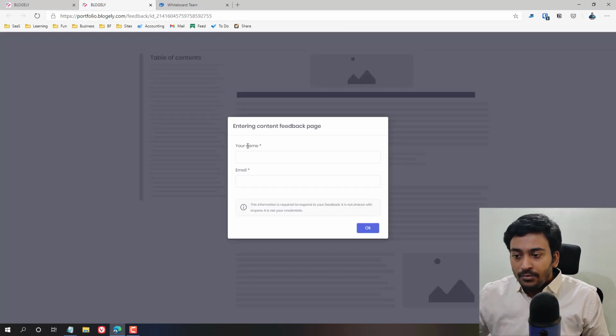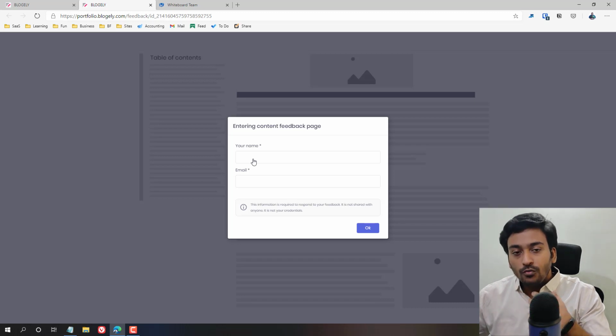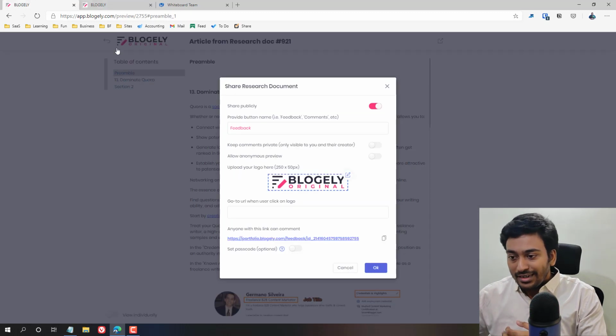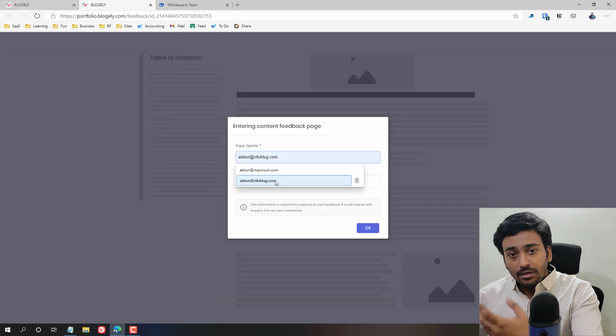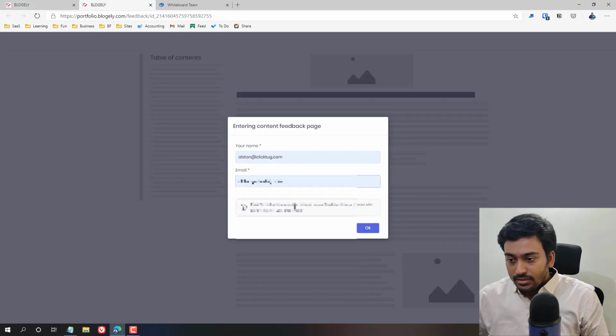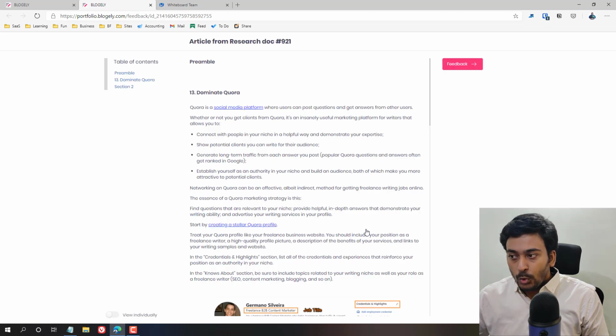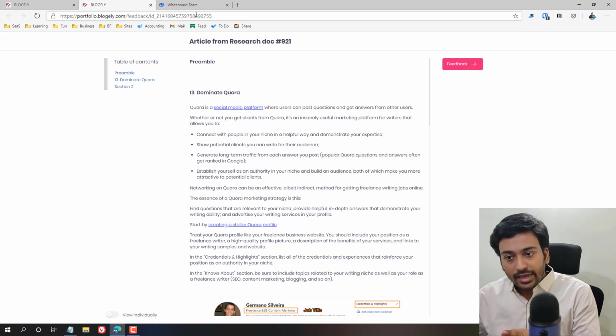All you need to do is come here. Before viewing the content, anyone who's viewing the content, we can also collect anonymously, but if you prefer to contact them back, you are collecting the emails here. And once you click on OK, now you can see this is a total preview outside the dashboard.